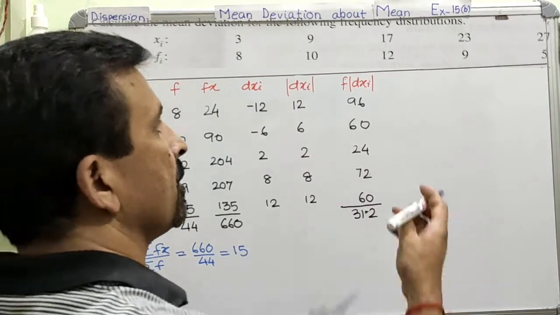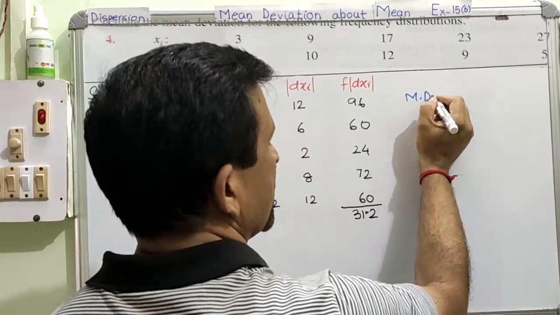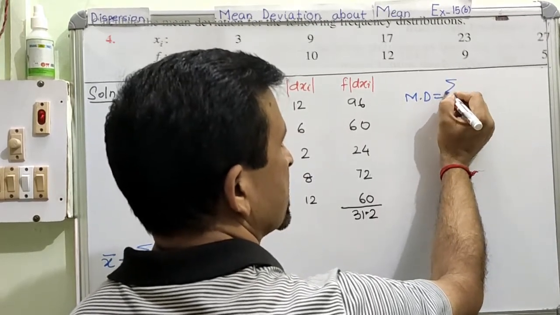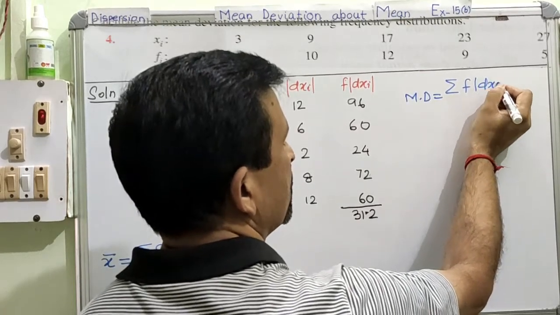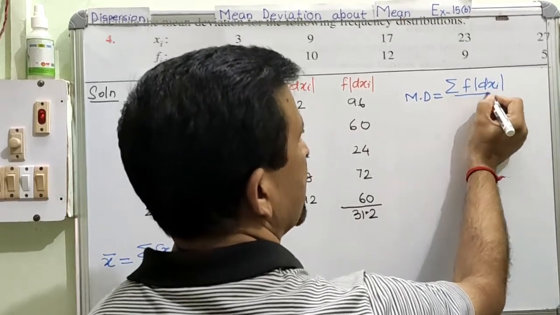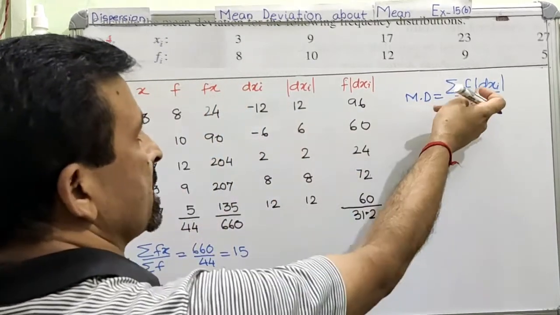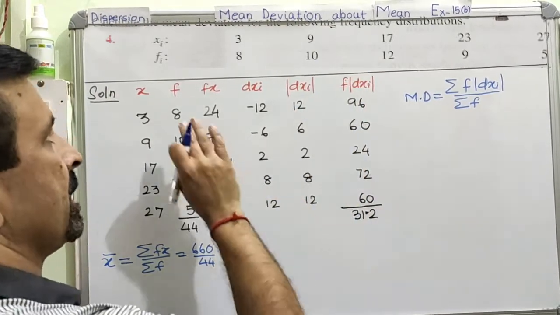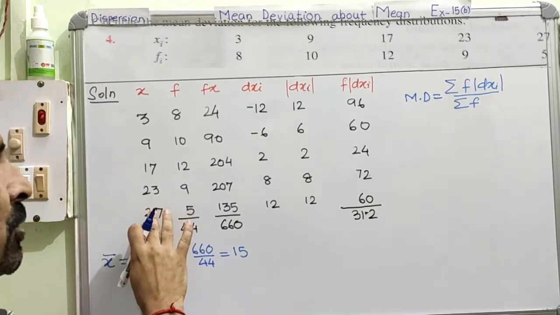Mean deviation formula, the formula which I gave you: for a discrete series or continuous distribution, mean deviation is equal to the sum of the product of f and |dxi| divided by the sum of the frequency. For that requirement only, we have created this column. Right? Clear? Now please connect here. These two columns are part of your question.